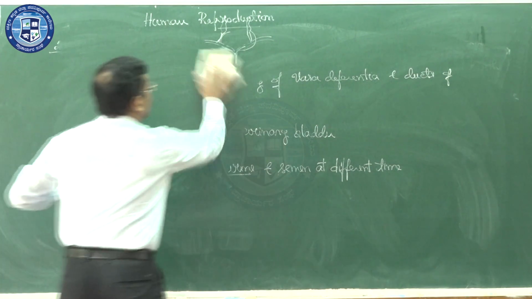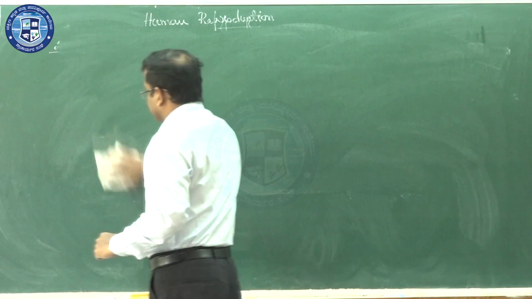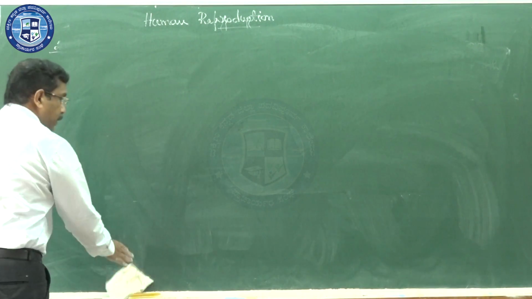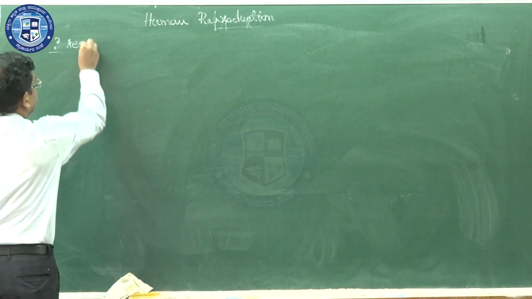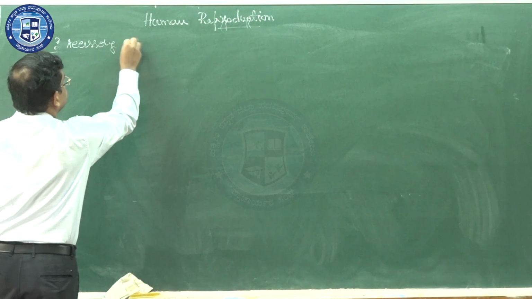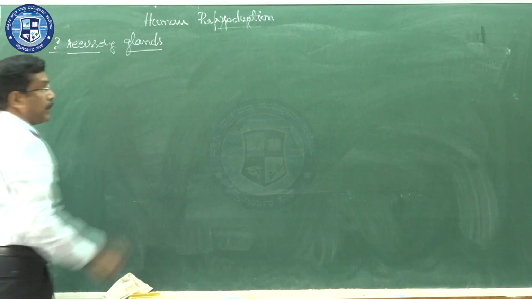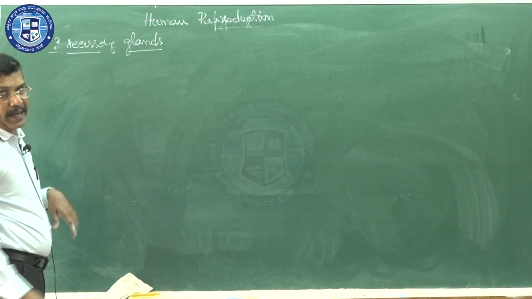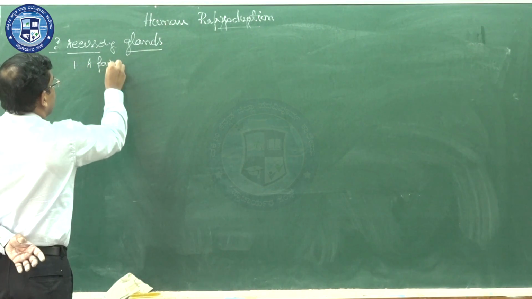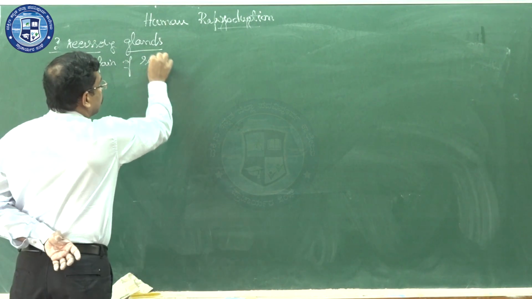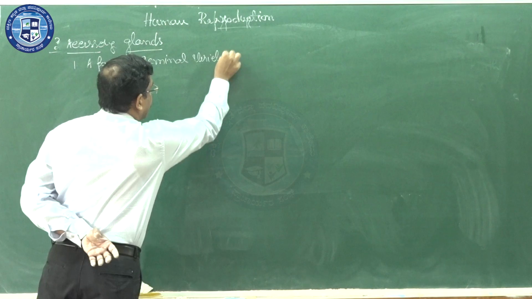Next, in the human male reproductive system, there is a third structure: the accessory glands. Now, which are the accessory glands of the male reproductive system? First one, a pair of seminal vesicles.